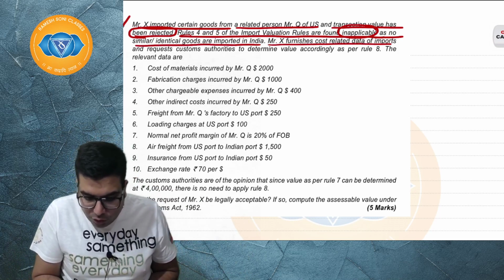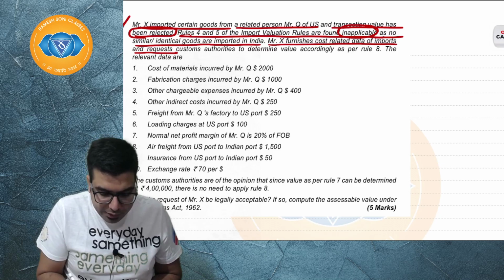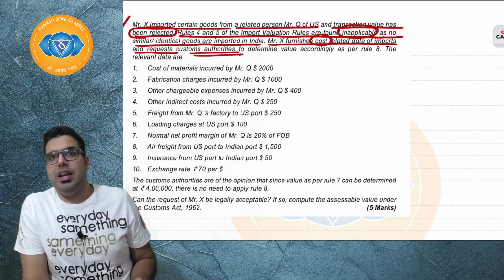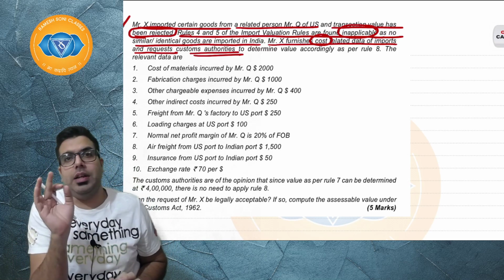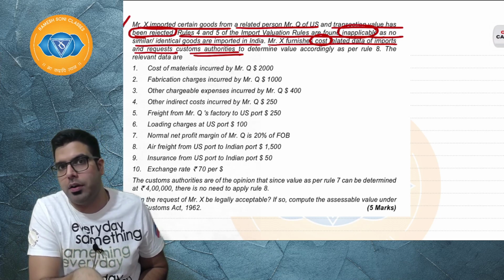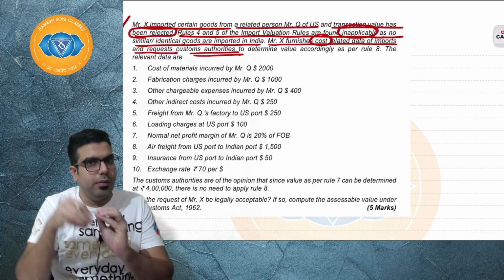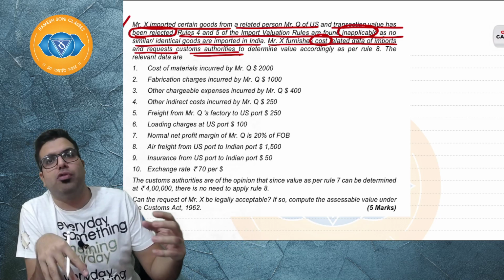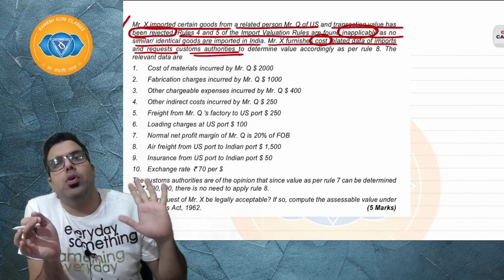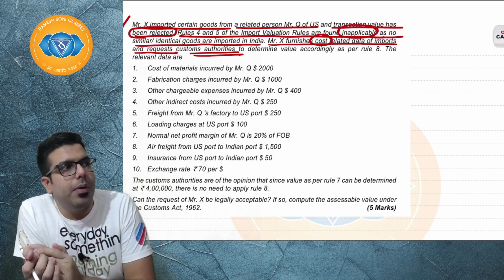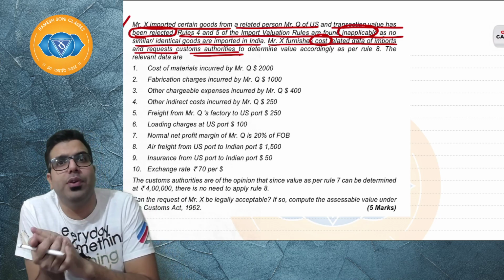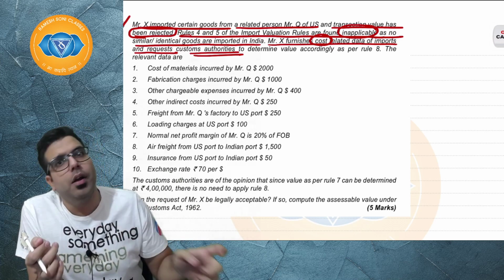Mr. X furnishes cost related to import and requests the customs authorities, furnishing the cost details. So basically he is telling to apply the additive method, the computed value, as the assessable value rather than applying the deductive value. So Mr. X is telling please apply rule number 8 and don't apply rule number 7. I hope you remember in rule number 6 we had learned that if the importer requests, the customs officer can apply rule number 8 before rule number 7.